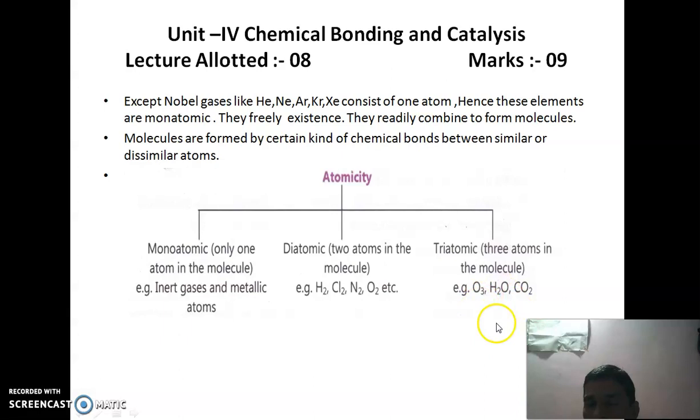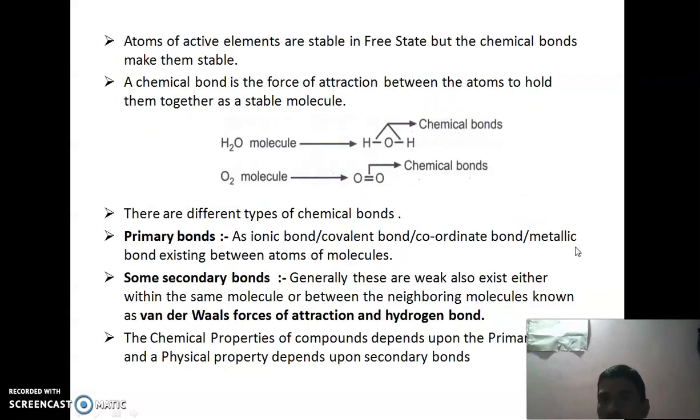Ozone, water, carbon dioxide, sulfur dioxide contain three atoms in their molecules, and therefore are called triatomic. Atomicity is defined as the number of atoms present in a molecule of an element. Atomicity can be monoatomic, diatomic or triatomic.